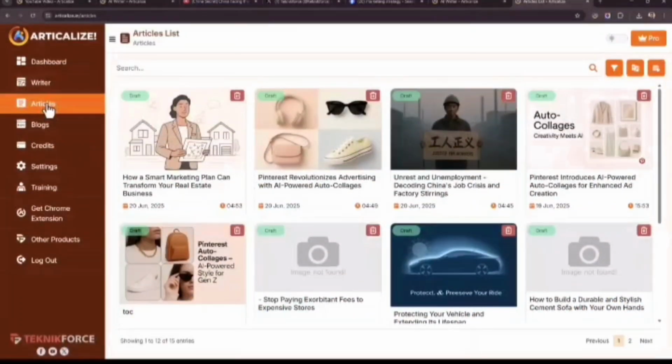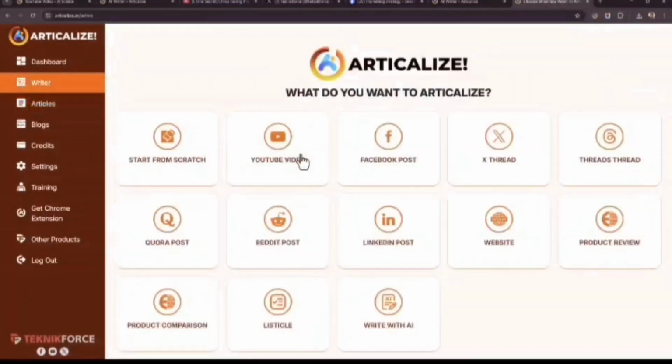Now Articalize has the same deal for every single platform. Whether you are on Threads or on Quora or on Reddit, you just hit the Articalize button and it will convert that content into articles. So it's like your constant companion. You don't have to go back to any platform. All you need to do is hit this button no matter where you are. If you see something while you're browsing that you like, click this button and Articalize it. That's how easy it is.